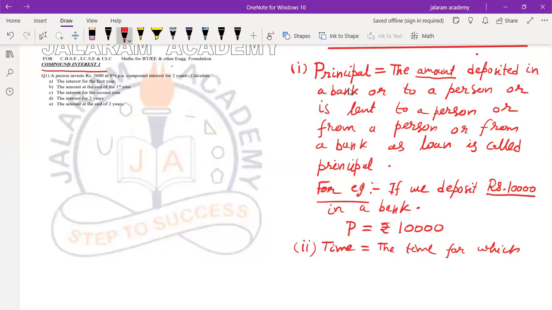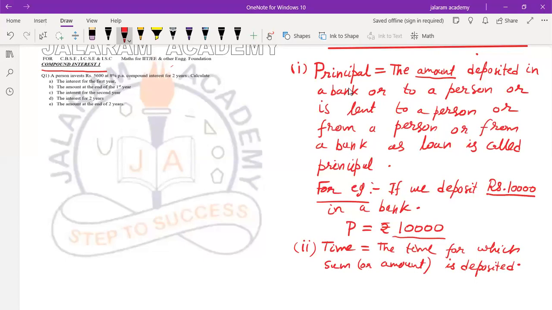The time for which the sum or the amount is deposited. Sum means money, amount means money. Is deposited means principal is deposited. Sum or amount, that is principal, is deposited. For example, if we deposit this rupees 10,000 for 3 years, then time is 3 years.